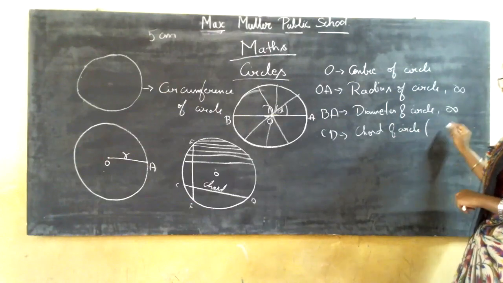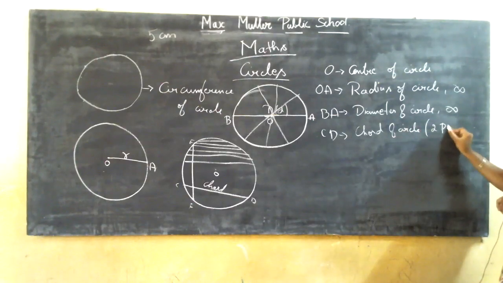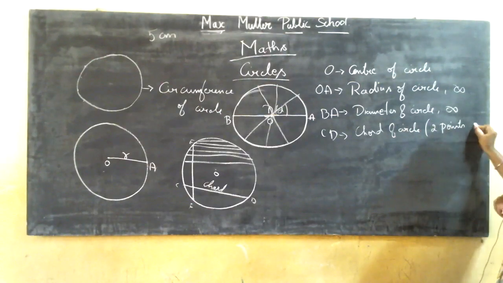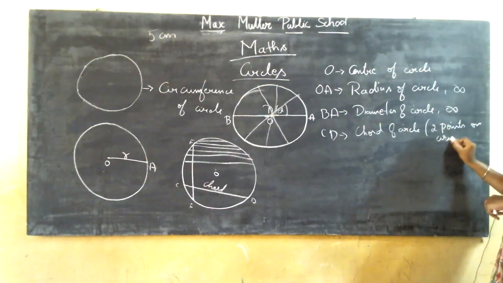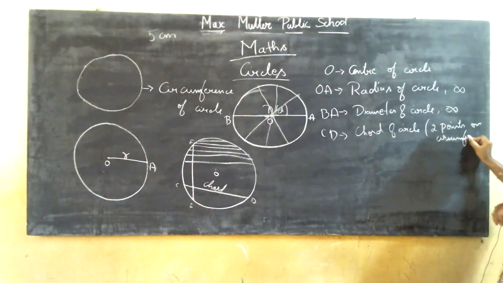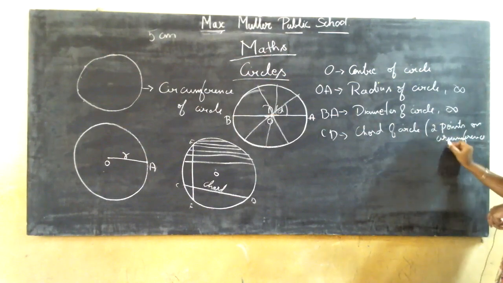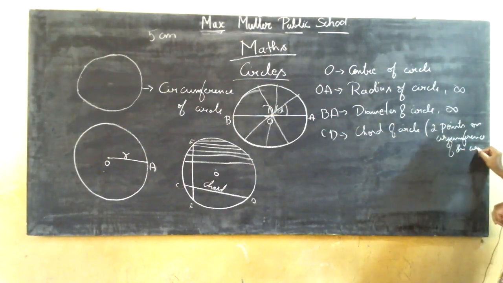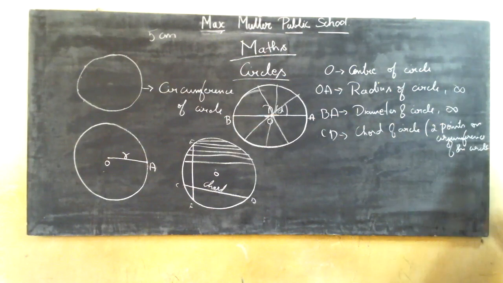What is the condition? It should touch 2 points on the circumference of a circle. Clear about this? The condition for the chord is it should touch 2 points on the circumference of a circle.